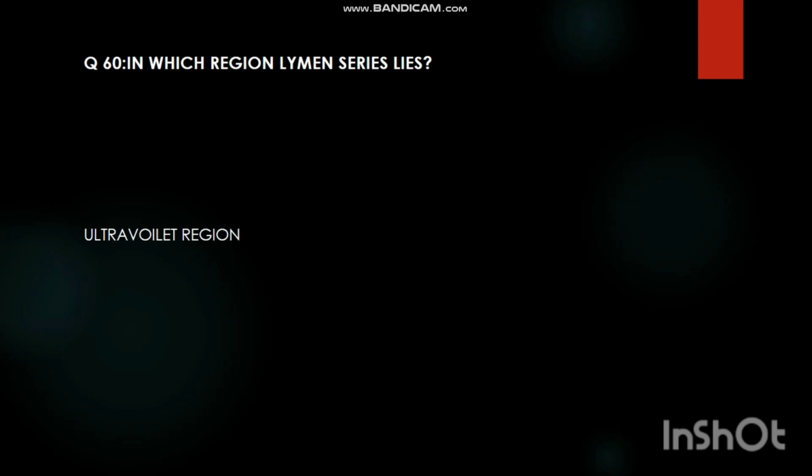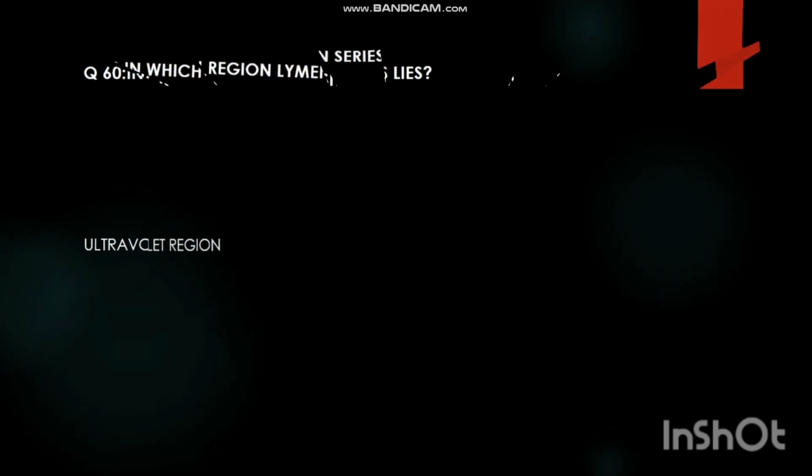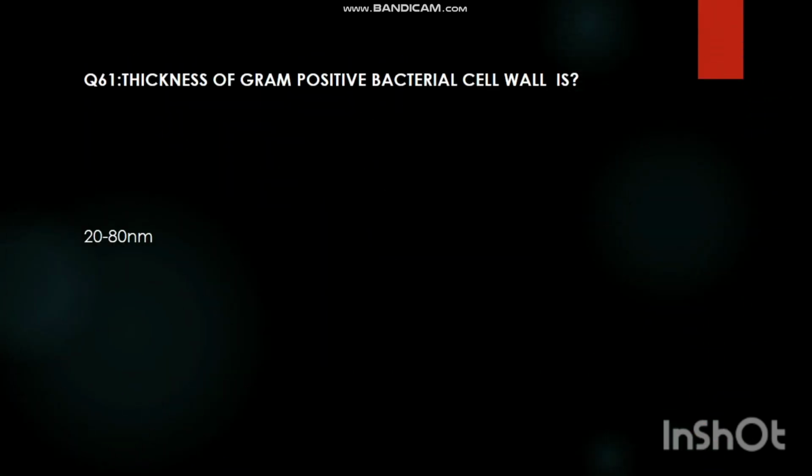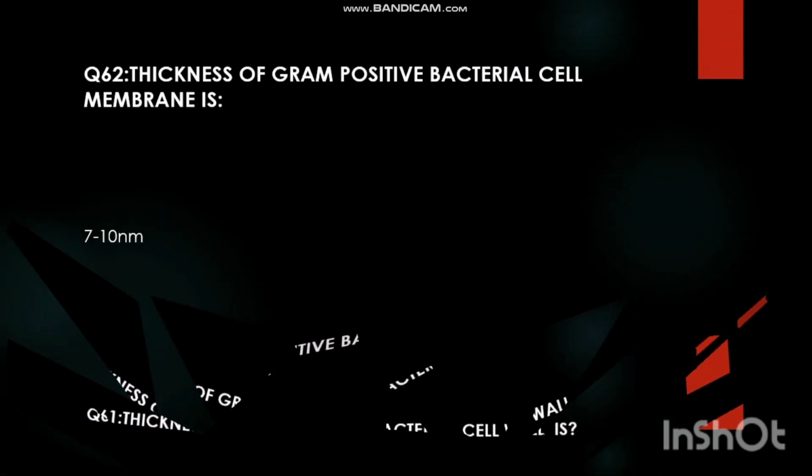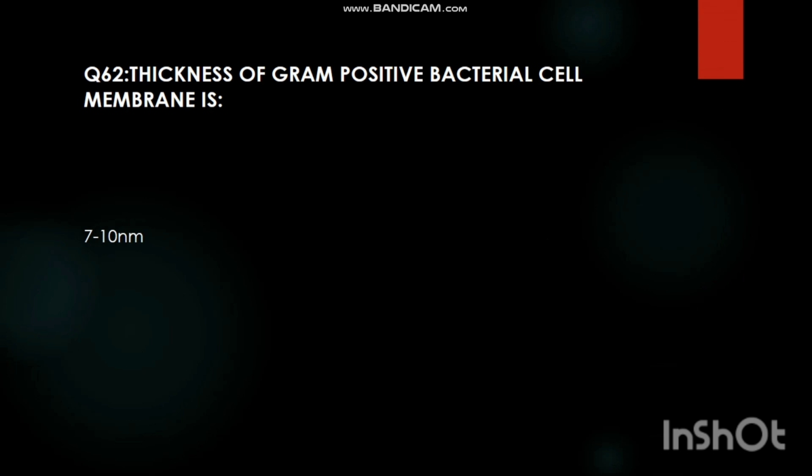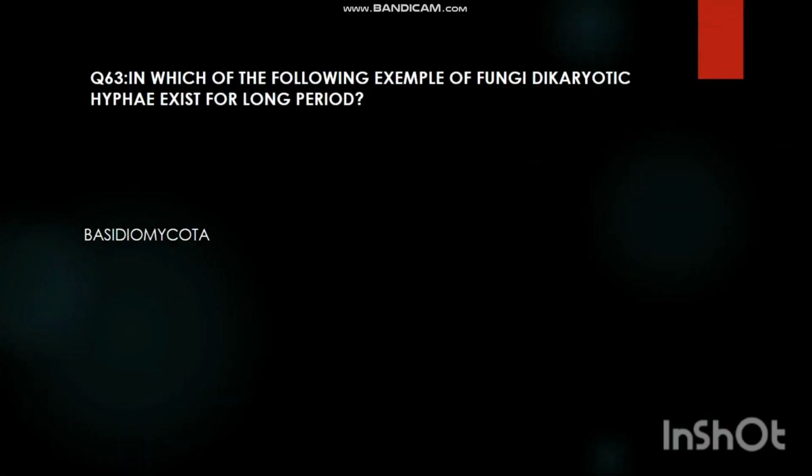In which region Lehman series lies? Ultraviolet region. The thickness of gram-positive bacterial cell wall is 20 to 80 nanometer. Thickness of gram-positive bacterial cell membrane is 7 to 10 nanometer. In which of the following example of fungi dikaryotic hyphae exist for long period? Basidiomycota.